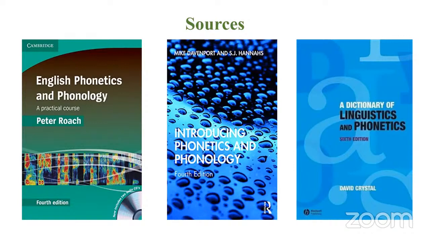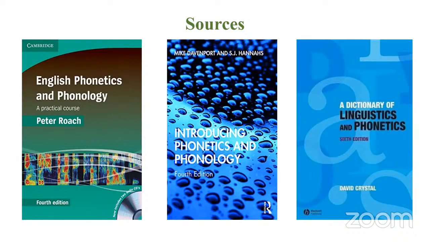But the book I always go to, my go-to book, is David Crystal's A Dictionary of Linguistics and Phonetics. Even the term phonaestheme, I looked up in this book. So if you want to know any term related to linguistics or phonetics, you can go to this dictionary by the master David Crystal.